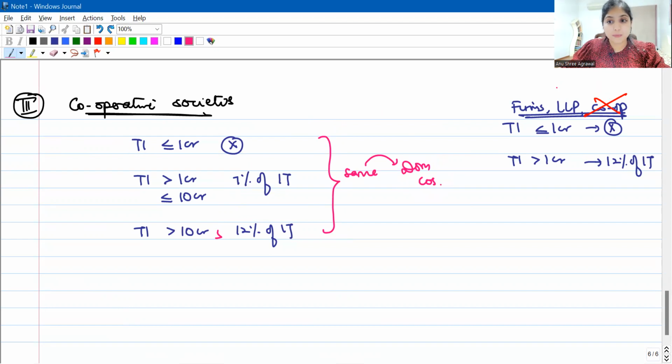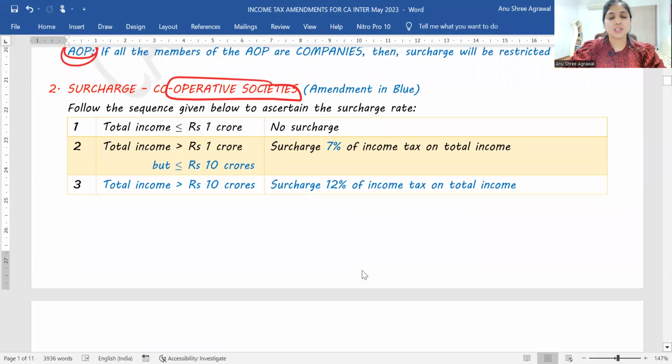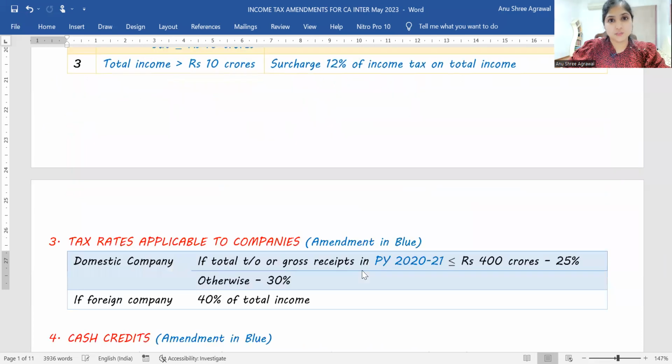So they have removed cooperative societies from the firms and LLP bucket, and they've given a separate provision which happens to be the same as the provision applicable to domestic companies. Alright, so this was our third amendment relating to the basic concepts chapter, surcharge applicable to cooperative societies.